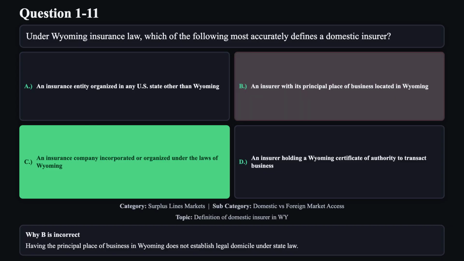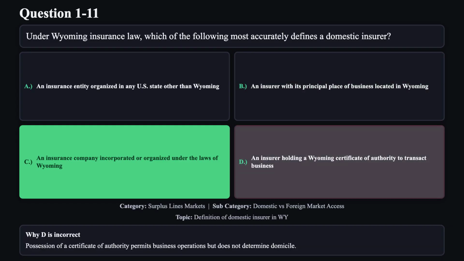Reason B is not correct. Having the principal place of business in Wyoming does not establish legal domicile under state law. Reason D is not correct. Possession of a certificate of authority permits business operations but does not determine domicile.